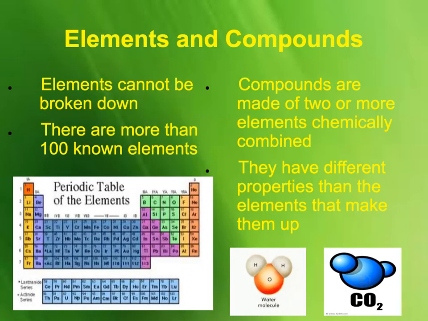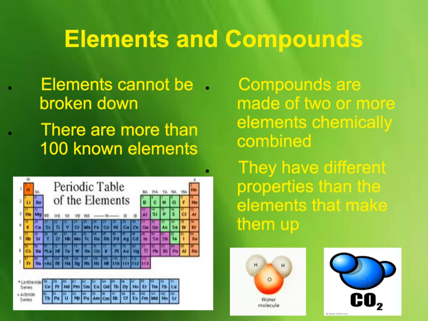We have here pictured the periodic table of elements. This periodic table contains about 118 elements. Some are naturally occurring, but we have some that can only be created in a lab setting and only last for a very short period of time. These elements are made up of really small particles called protons, neutrons, and electrons, and this is something we will study more in Chapter 3. But they are very unique from one another, and each one of these elements has specific characteristic properties that make it different from all the other elements on the periodic table.